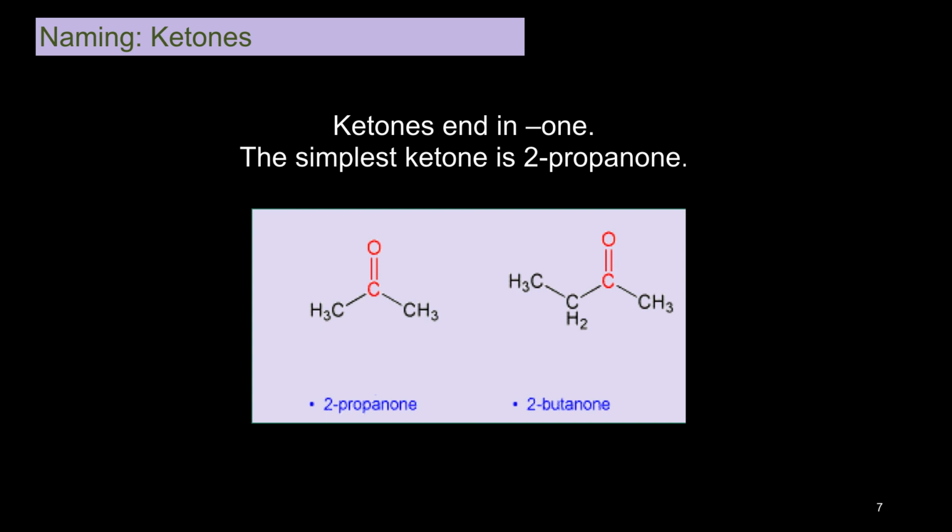Ketones occur when an interior carbon is double bonded to an oxygen. The suffix for ketones is -one. The first example has three carbons in its chain. It is called 2-propanone. The second example has four carbons in its chain. It is called 2-butanone. To hear the rest of this mini lecture, please go now to view part 2.